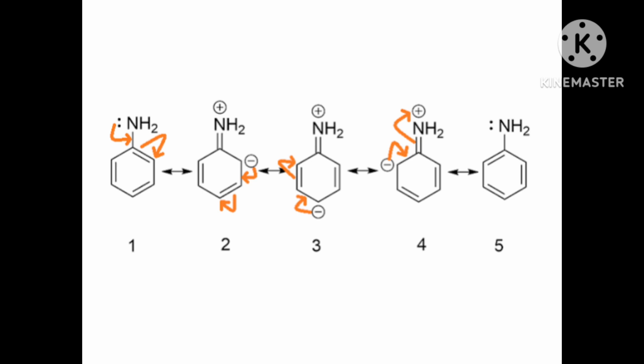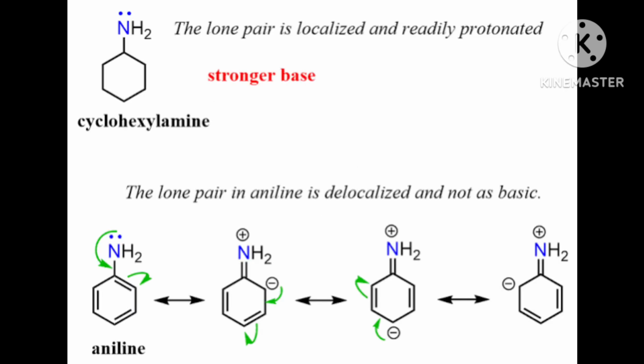delocalized from carbon number 2 to carbon number 6, meaning from the ortho position to the other ortho position, that is ortho, meta, para, again meta, and then ortho. If you number the carbons from 1 to 6, the negative charge will be delocalized from carbon number 2 to carbon number 6. NH2 is attached to carbon number 1.